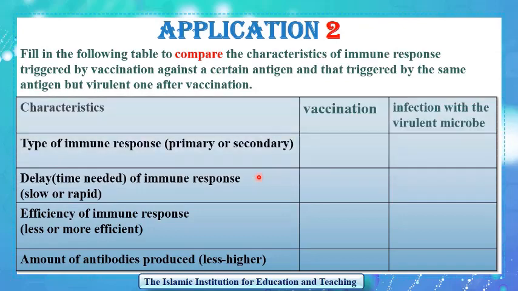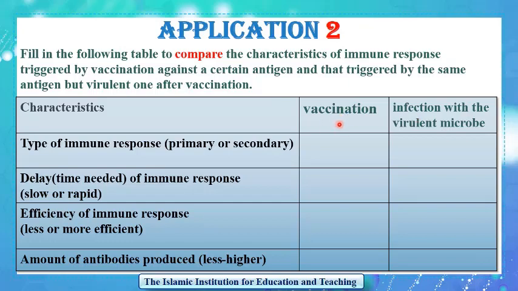Application 2. In this application, you have to compare the immune response that takes place in an individual when vaccinated against a certain microbe and the immune response that takes place in the same vaccinated individual but when infected with the virulent microbe.